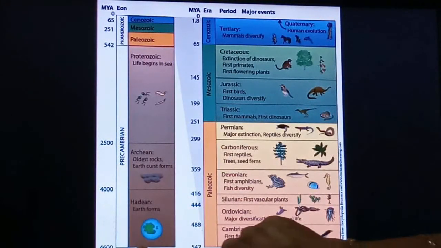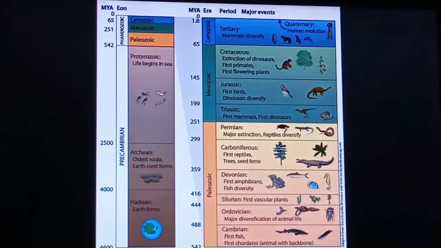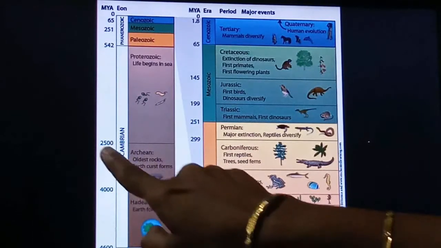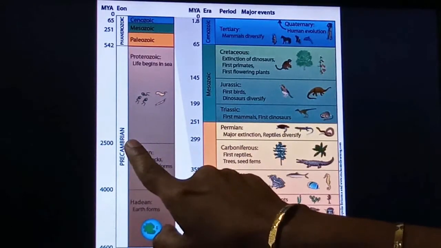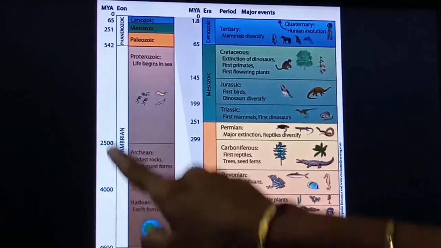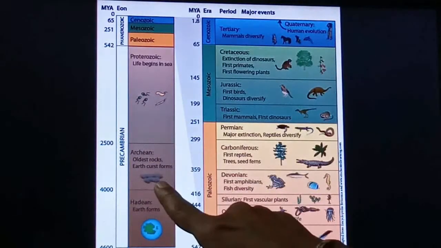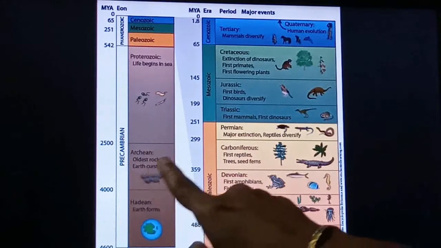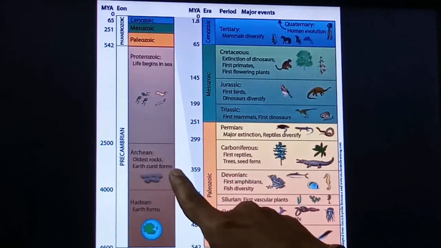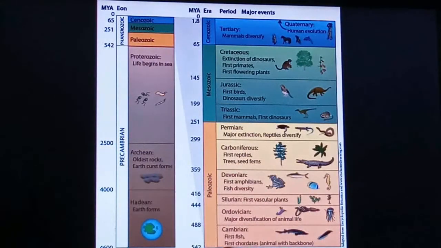Now see here, in the first period we know that 4.5 billion years ago the earth was formed, right? After this, from 4600 million years ago to 4000 million years ago, it had time to harden, the earth surface became hard. After this, 2500 million years ago to 4000 million years ago, a very long period, right? In that period the oldest rock crust was formed, the earth crust was formed. No living organism is there.